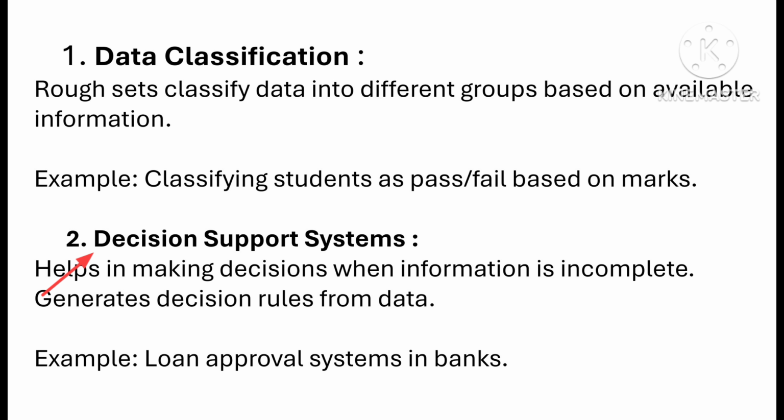is missing or unclear. For example, in a bank, when a person applies for a loan, then bank will check the details like salary detail, job detail, previous loan history. Based on this information, the system decides approve loan or reject loan. So even if information is not completely clear, rough set theory helps make a better decision.